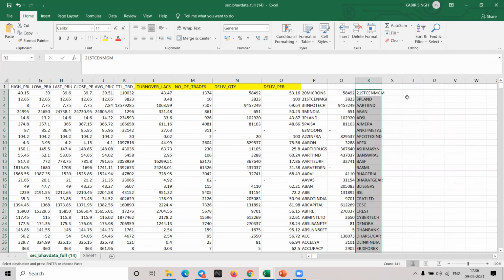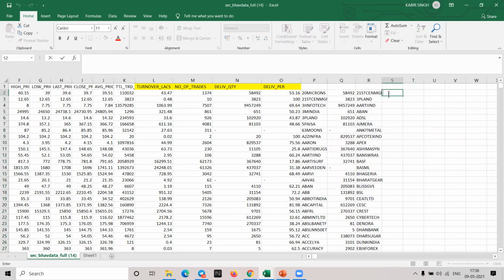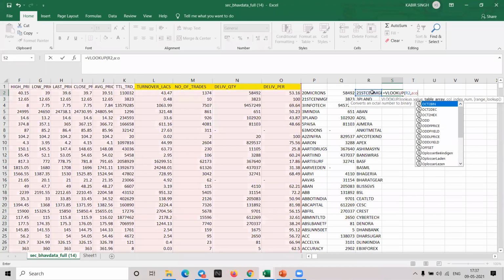Okay. Now, I have given you a formula, right? In the group. So here again the same formula I'll use. VLOOKUP. Here there are some changes. This is the stock I want to find out. Range is still the same. A to O. Okay. Column where I have to find, I want the delivery percentage. Delivery quantity is not required now. You have to find delivery percentage. Quantity we have already analyzed. Based on quantity only we got the list. Yes or no? Correct. Now I want delivery percentage.